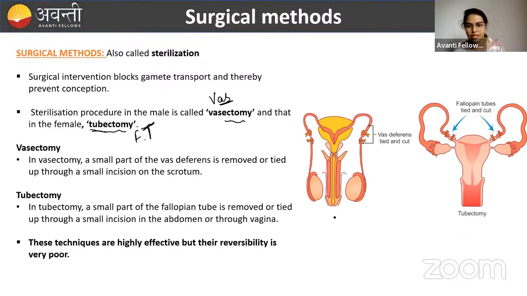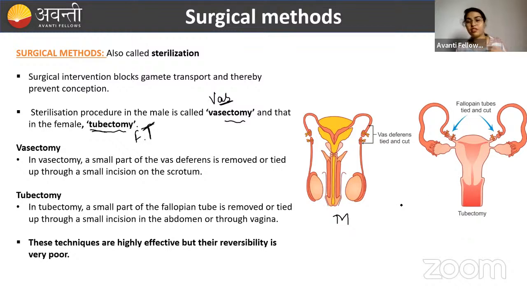Okay, so this happens in the males. And tubectomy in the females, where the fallopian tubes are cut, a small incision is made, they cut there and they will tie. This is tubectomy. Two very important surgical methods, also called sterilization, and these are very poorly reversible. If I can say not very poorly, it is almost impossible.